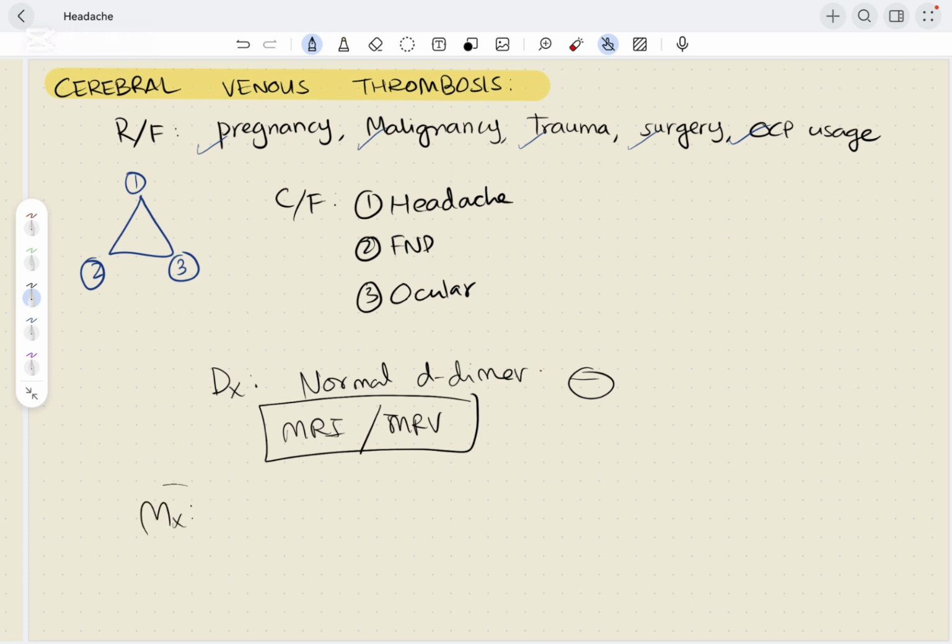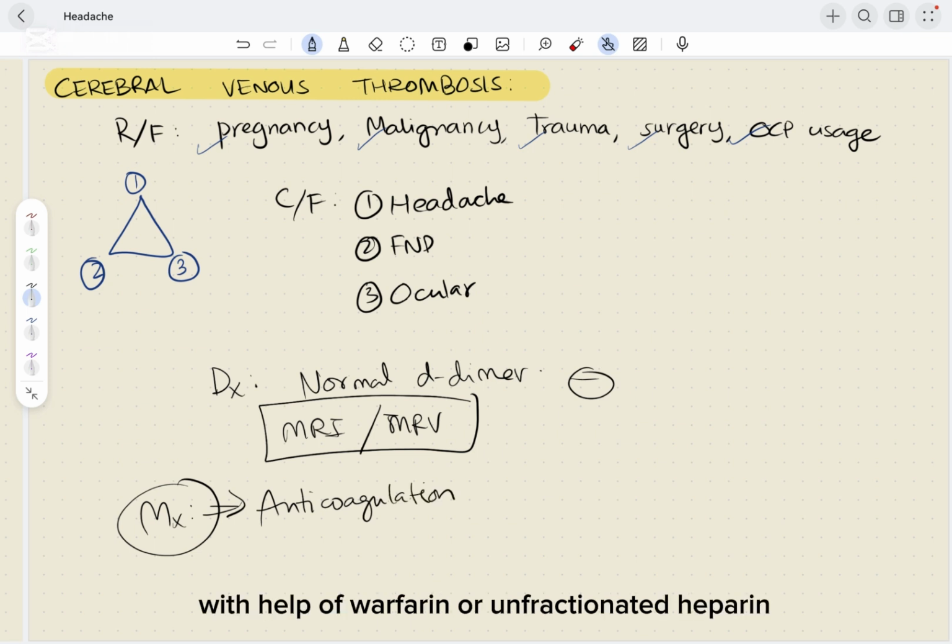As for the management, if we find that somebody has cerebral venous thrombosis, our job is to anticoagulate them. We can anticoagulate with the help of warfarin or unfractionated heparin. We have to anticoagulate them to prevent any propagation of thrombosis and to prevent them from developing embolic complications. This brings us to the end of this lecture.